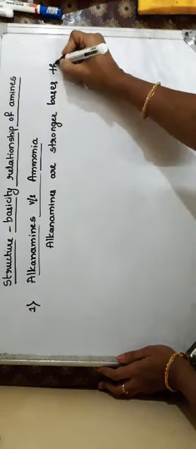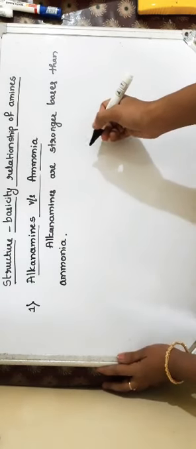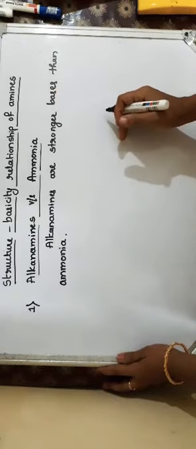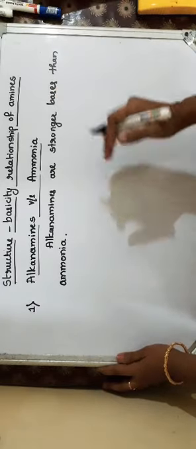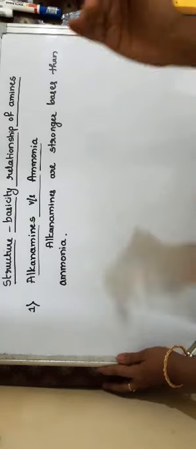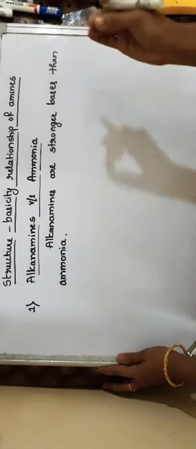The reason is, as I said, the basic strength depends upon the capacity to take a proton. If it easily accepts a proton, then it is more basic in nature. To accept a proton, the lone pair of electrons should be easily available.